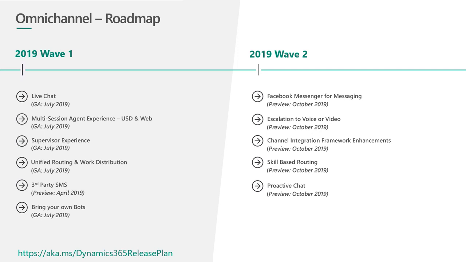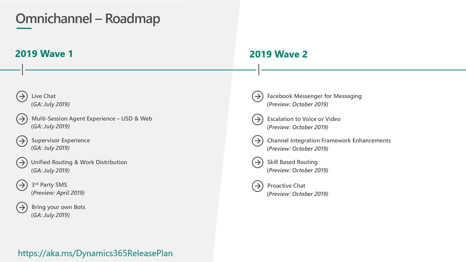So for omni-channel in wave 1 until October, we have capabilities that are running currently in preview: chat, multi-session agent experience both on web and USD, the agent and supervisor experiences, routing and work distribution framework. All of these will go GA in July timeframe, and SMS is something which is already available in preview, that will continue to be available in preview. The bot integration story, bring your own bots, working with omni-channel for escalation or context transition scenarios, will also be in July timeframe.